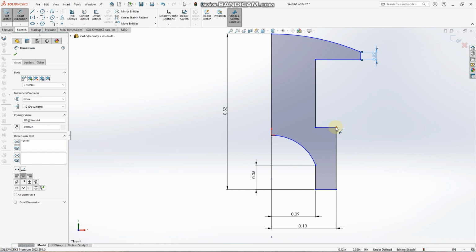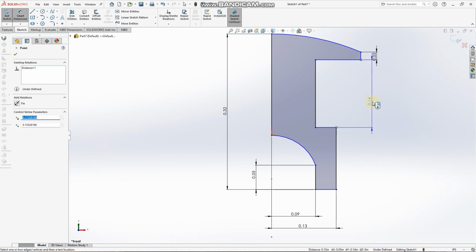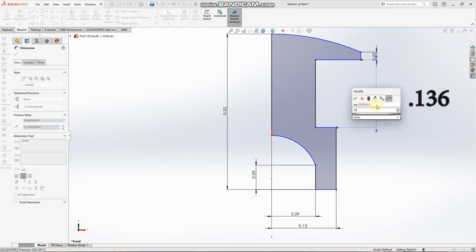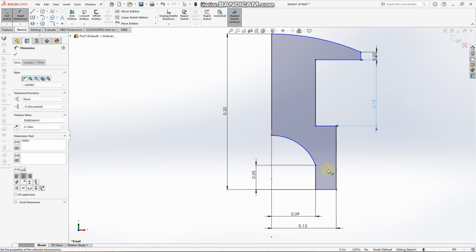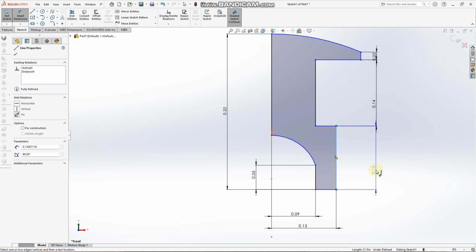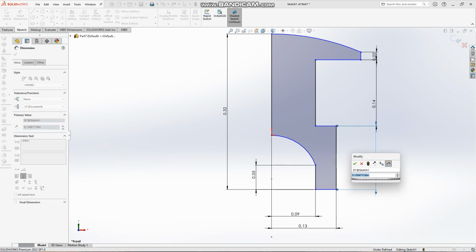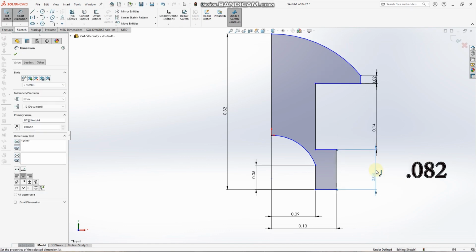We then dimension from this point to this point. We type 0.136. Dimension this line 0.082.